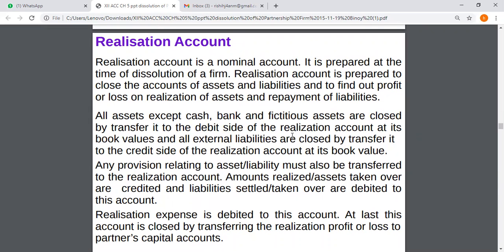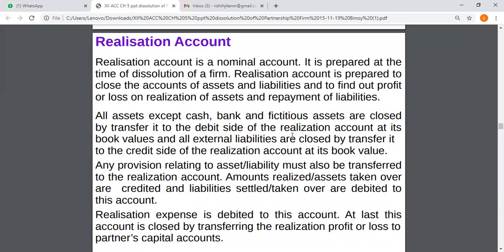Any provision relating to assets and liability must also be transferred to realization account. Amounts realized on assets or assets taken over by the partner should be credited, and liabilities settled or paid off by the partner should be debited to this account.